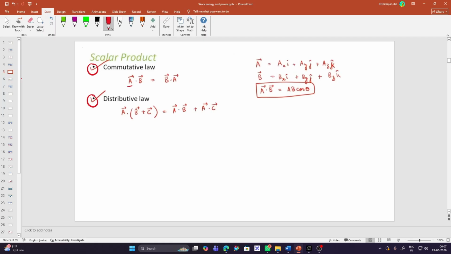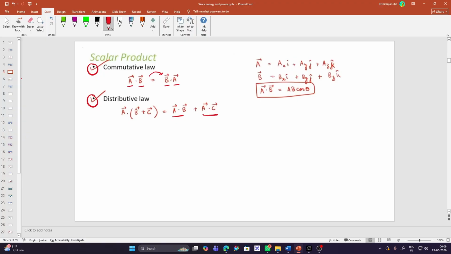A bar dot b bar can be written as b bar dot a bar, so it can be reversed. This is called the commutative law. The second is the distributive law, which can be written as a dot (b plus c) equals a dot b plus a dot c. So this is the distributive law of scalar product.